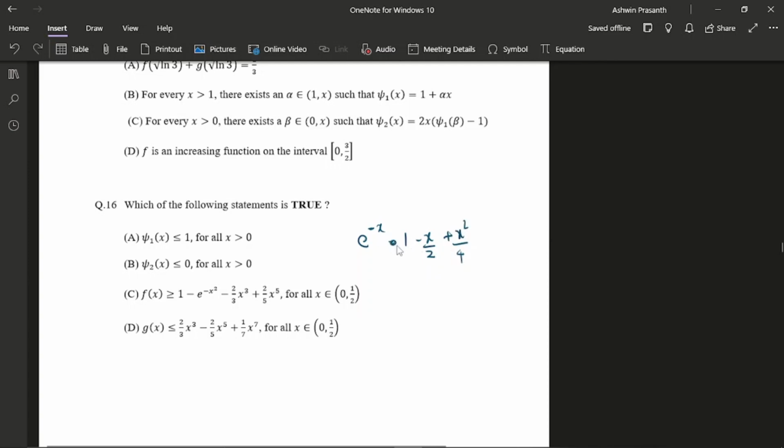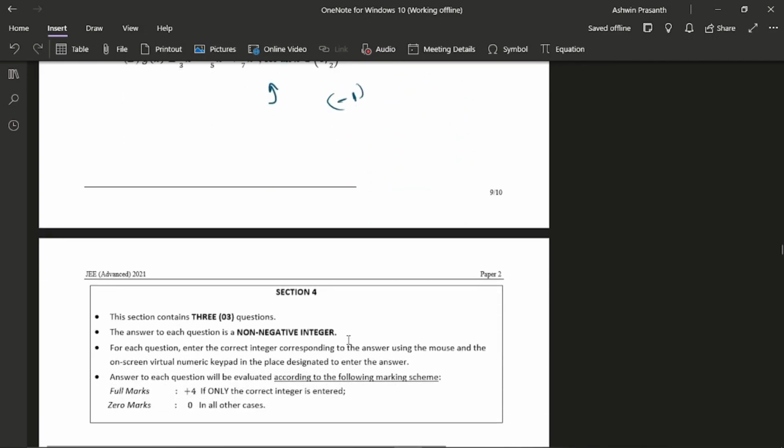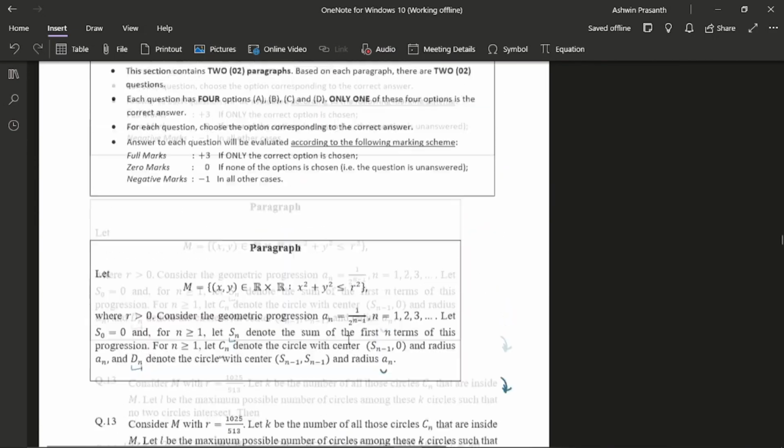I didn't know whether to use greater than or equal to here or less than or equal to, so I think I put x equals 1 and tried. But some mistake I made there because I eventually got the sign wrong. So because of that, I think I marked C, but the answer was D. So I lost 1 mark here, which is actually the only negative mark I had in the whole two papers. So that was disappointing. Anyways, I moved on to section 2 after this.